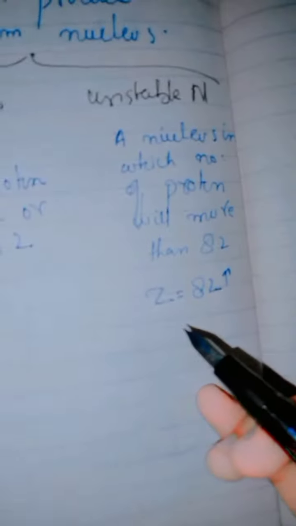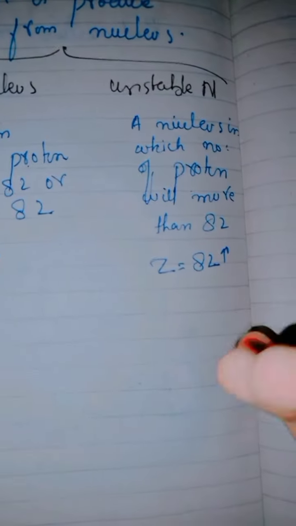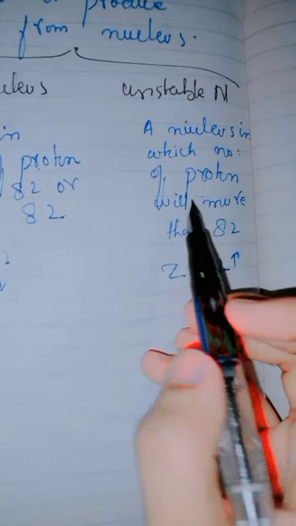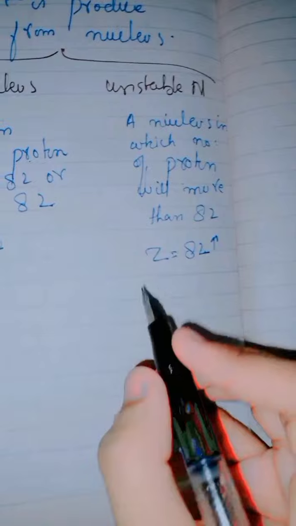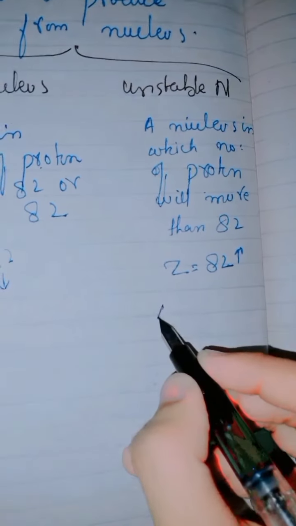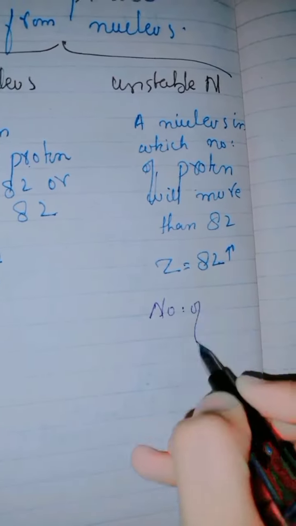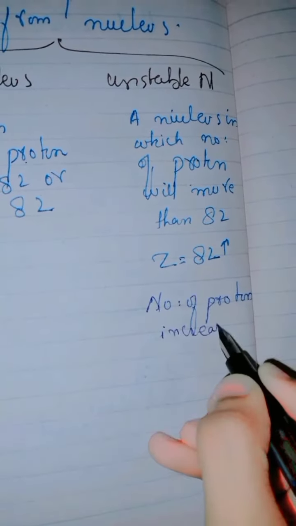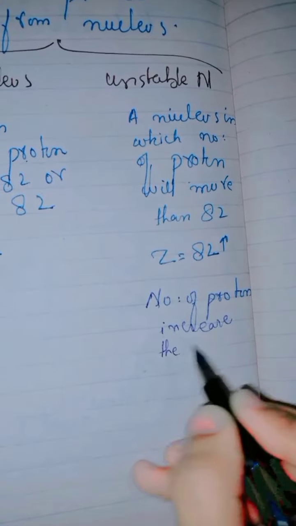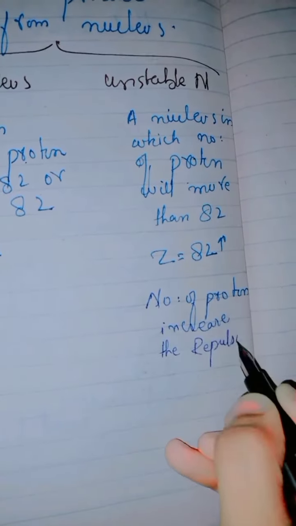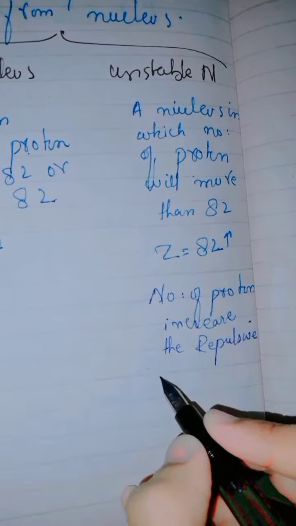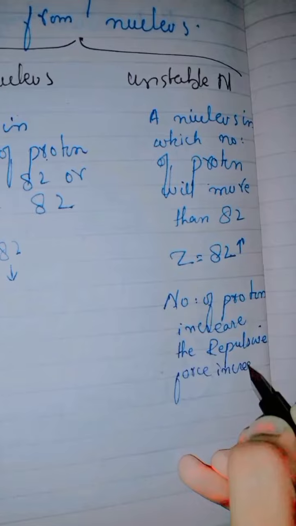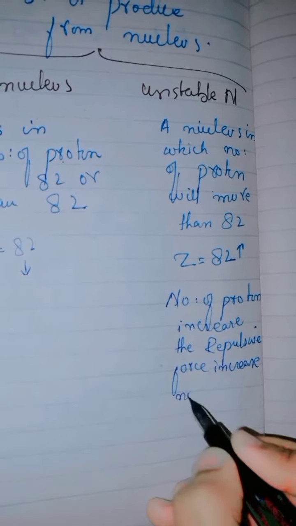And in an unstable nucleus, when the number of protons increases, the repulsive force also increases. Here the number of protons is more than 82, so as the number of protons increases, the repulsive force also increases. The repulsion occurs and the nuclear force becomes weak.